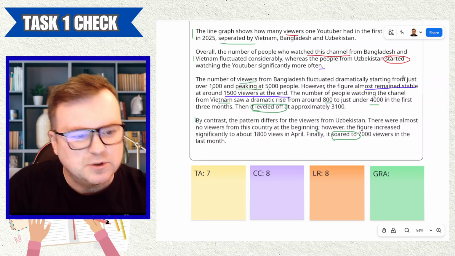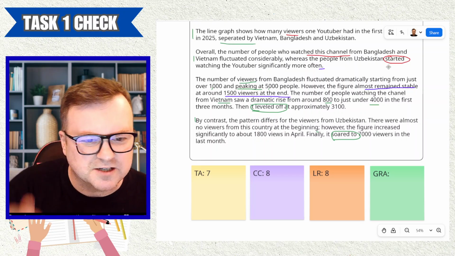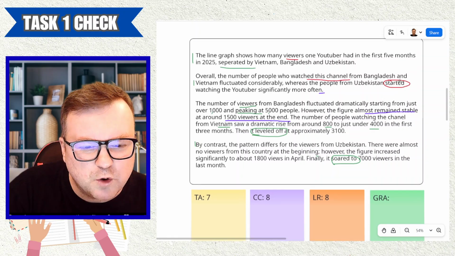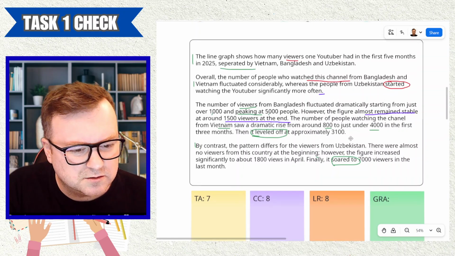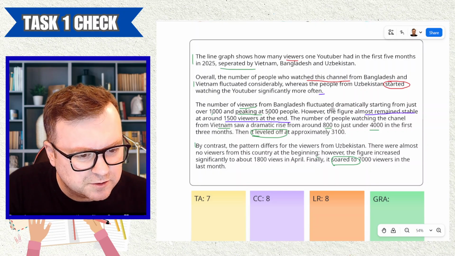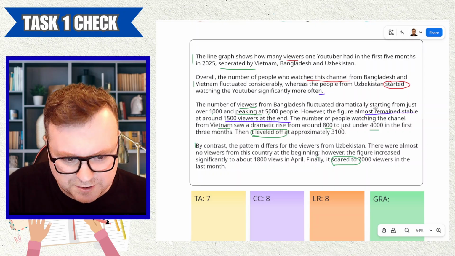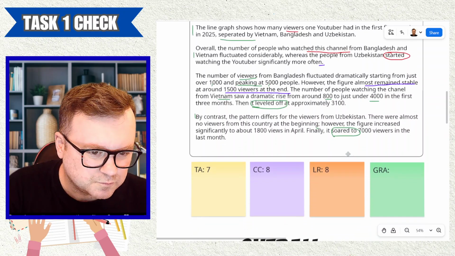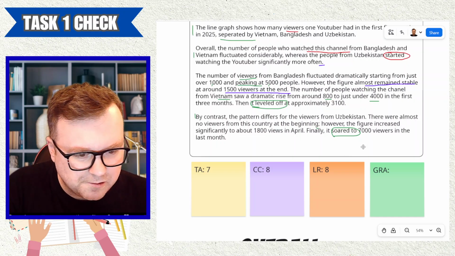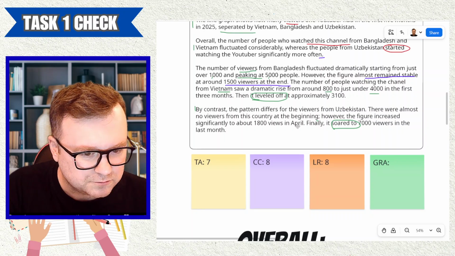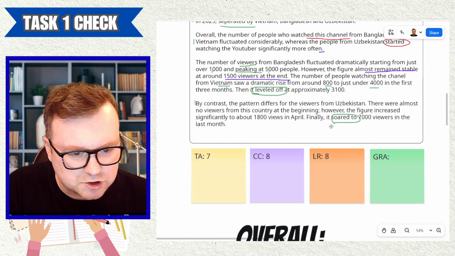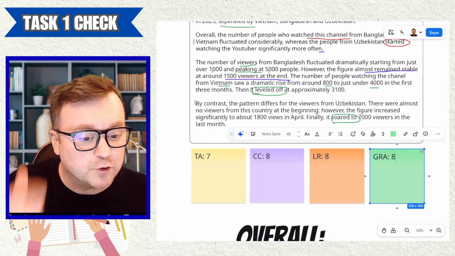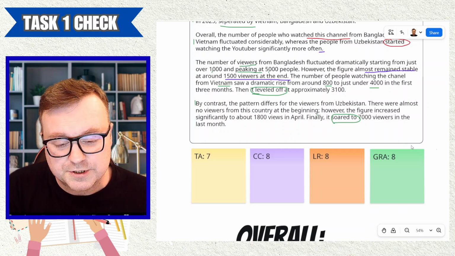And in terms of grammar, we do have that wrong verb tense there with started instead of have started. Probably that's a grammar mistake. No other clear mistakes, and I do think nice use of adverbials, nice use of participles. Yeah, just nice use of punctuation there. So I think grammatical range and accuracy, I'm happy to award the 8 for that as well. So very, very strong performance from this candidate.